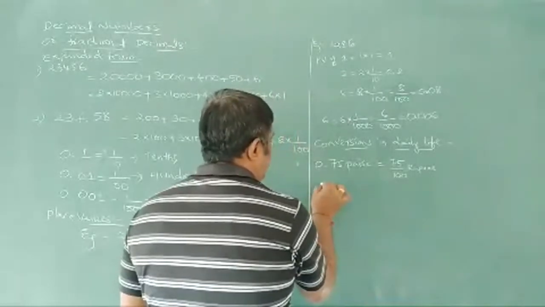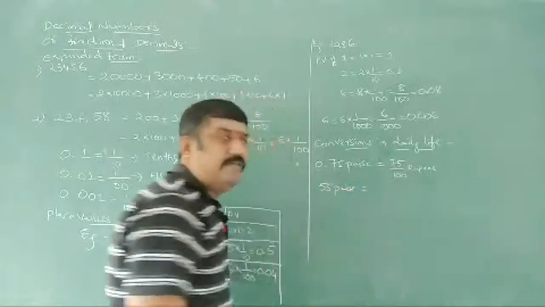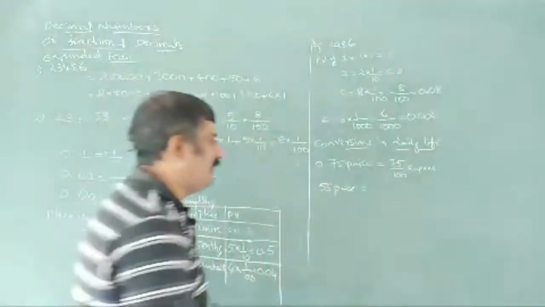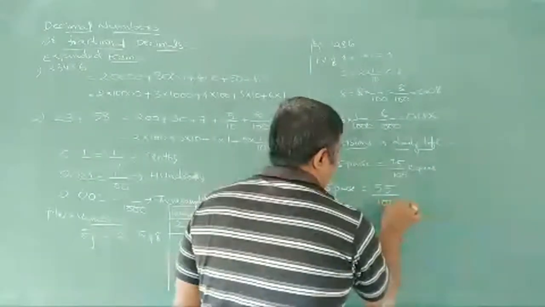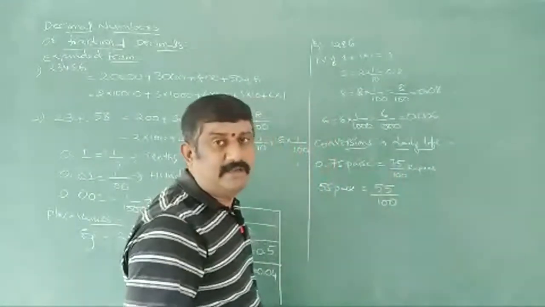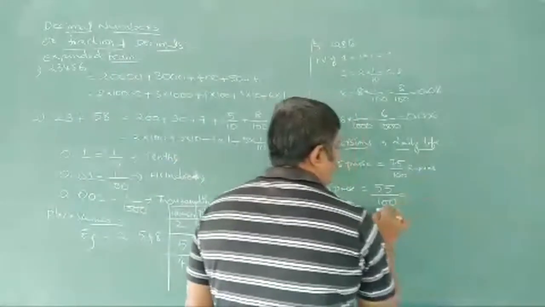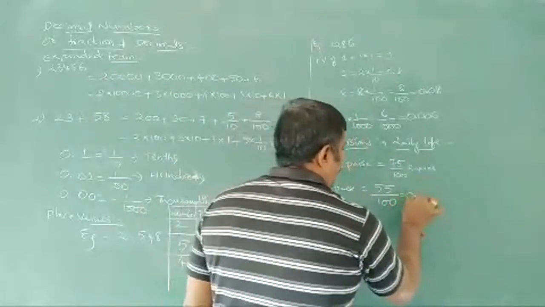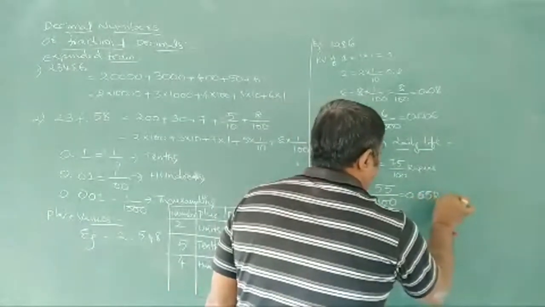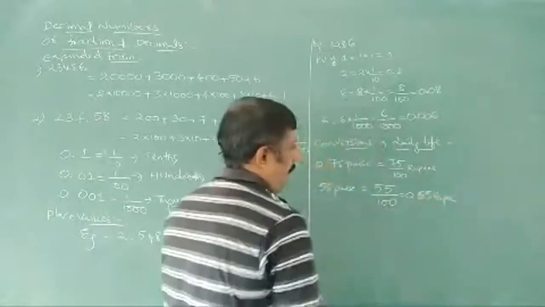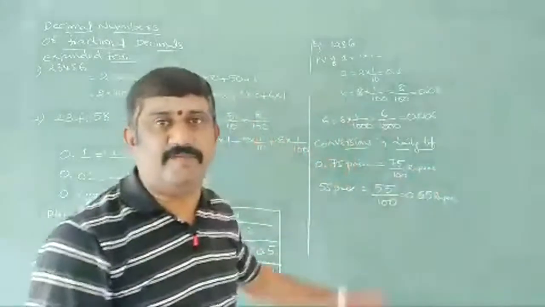Some 55 paise is given. 55 paise can be written as, for 1 rupee we have 100, so I am multiplying and dividing with 100, so 55 by 100. Now we are going to get 0.55 rupees we can say here.